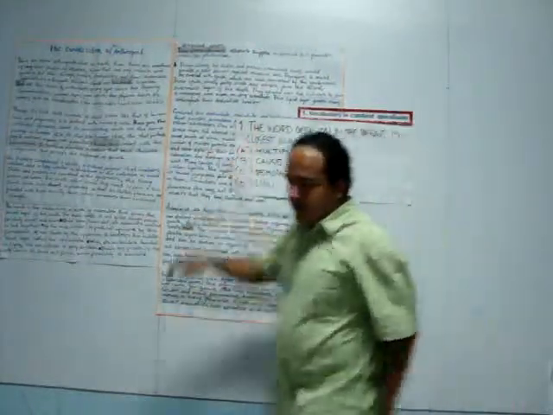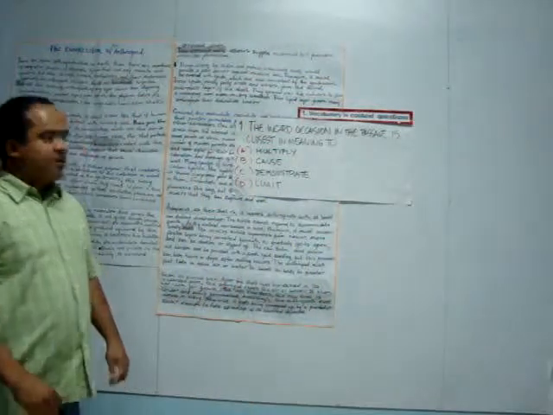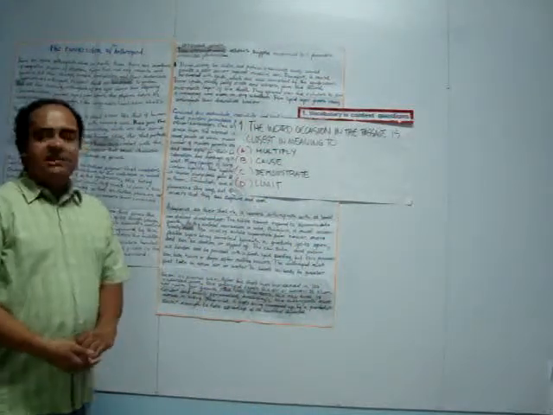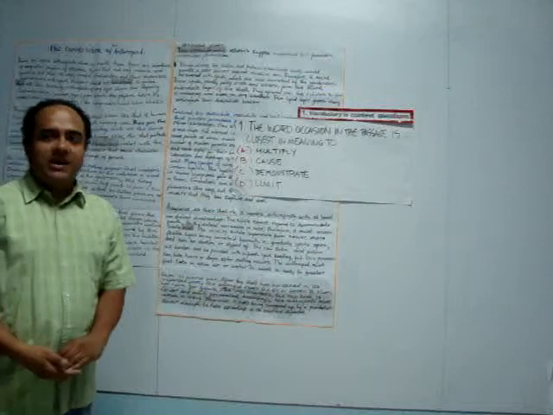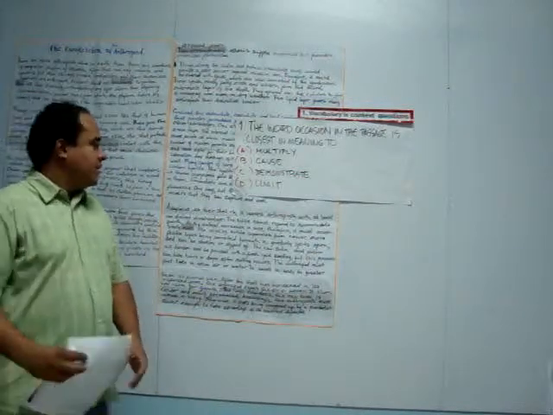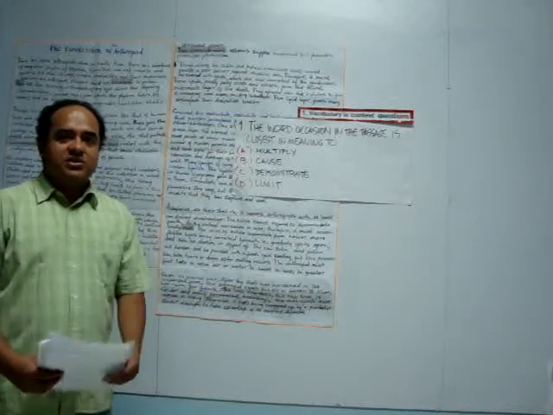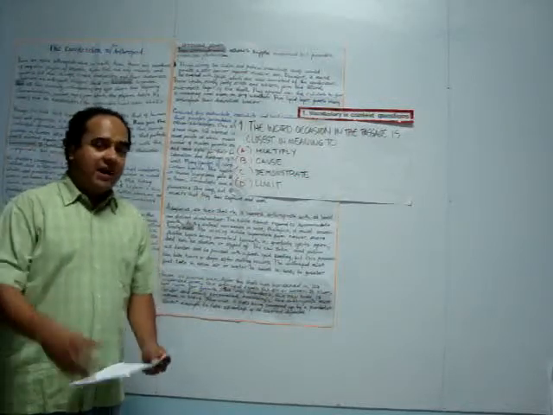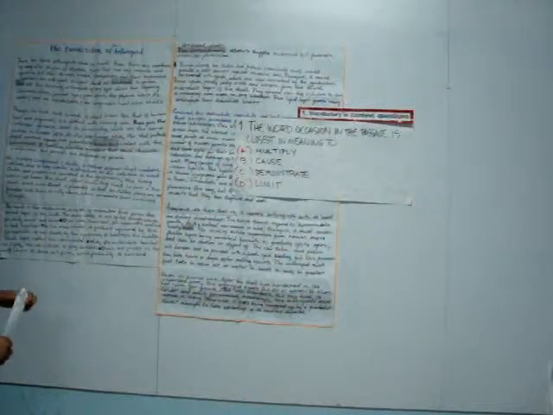It says, the word occasion in the passage is closest in meaning to A, multiply, B, cause, C, demonstrate, or D, limit. So we have to go back to the reading and analyze this first paragraph we have over here. So the reading is about the exoskeleton of the arthropod.